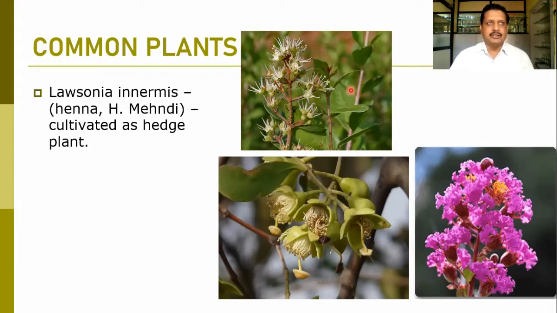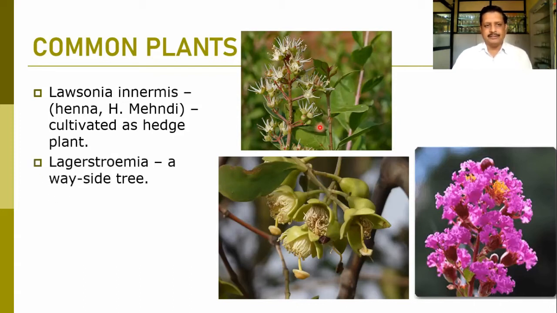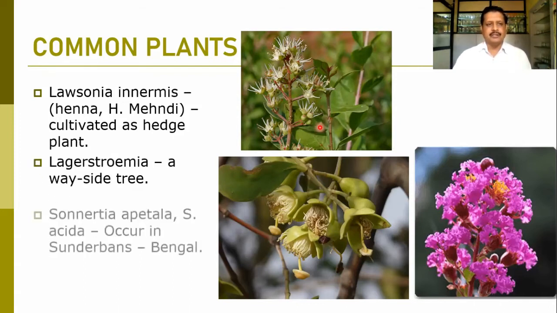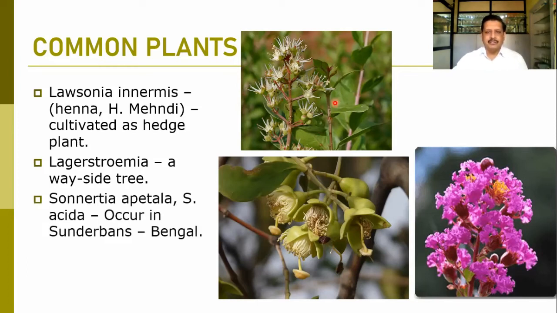Most of the villages they are having as a fence and cultivated as a hedge plant. Coloring the hair or coloring the hands, palms. Then Lagerstroemia, it is a roadside tree. We call it Taman, and it is the state flower of Maharashtra.